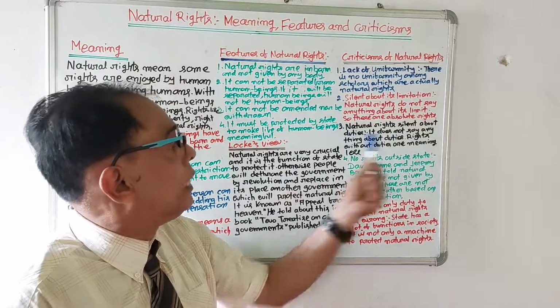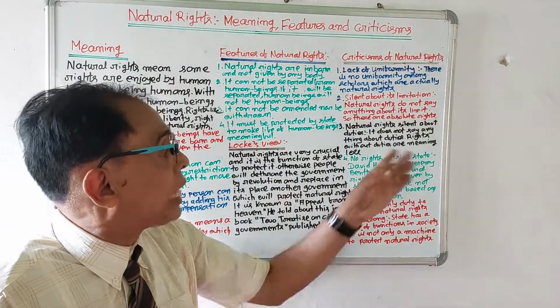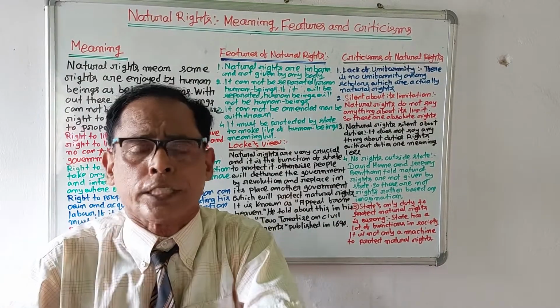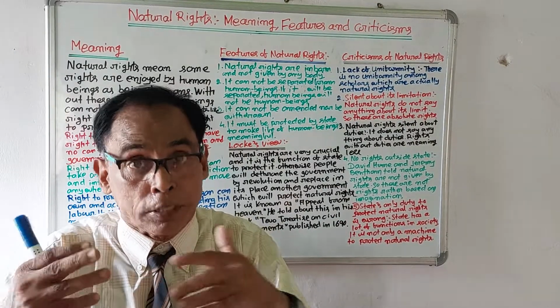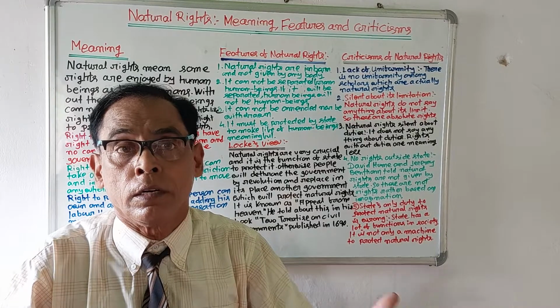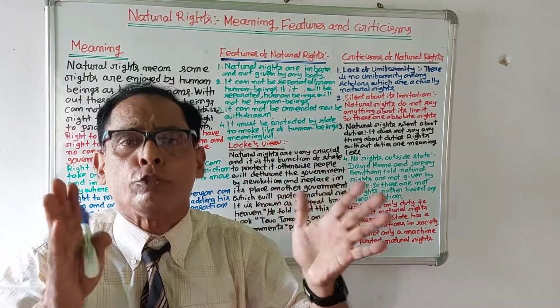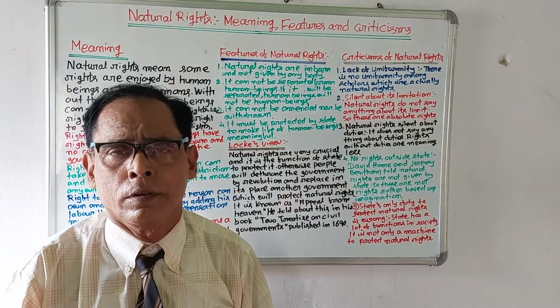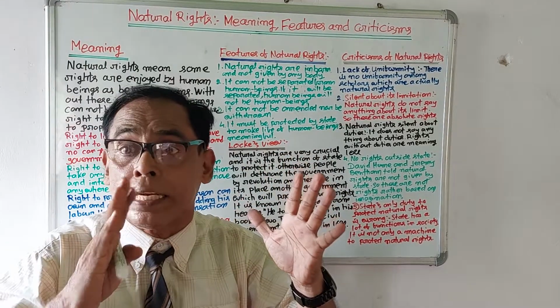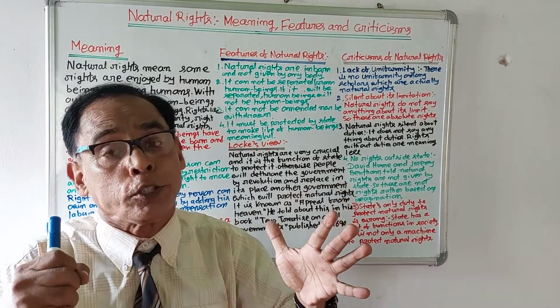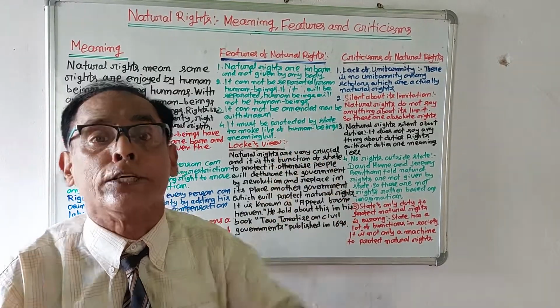Number three, natural rights are silent about duties. Natural rights do not say anything about duties, because without duties rights cannot be enjoyed. Rights and duties should go together. But natural rights do not say anything about duties. So critics view that without duties, rights cannot be enjoyed.